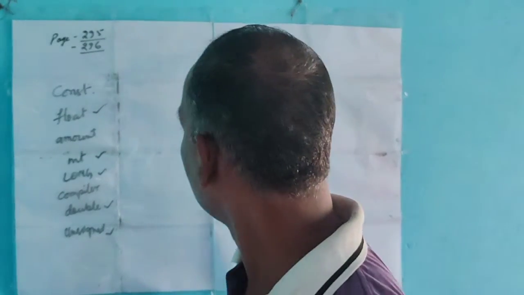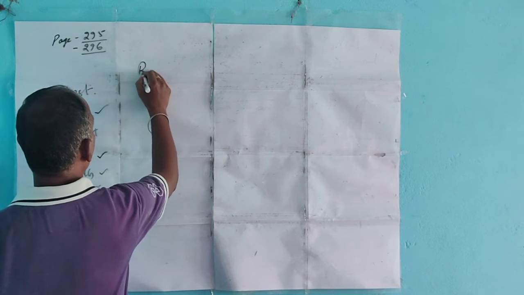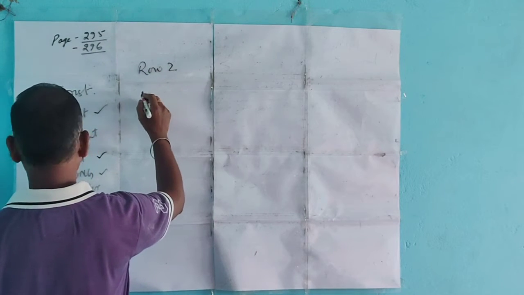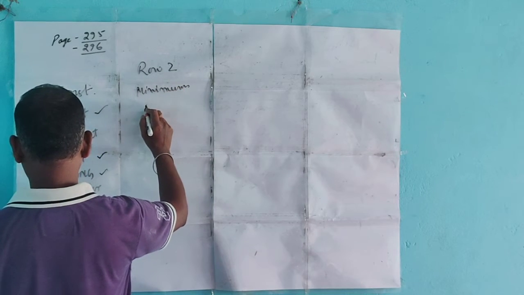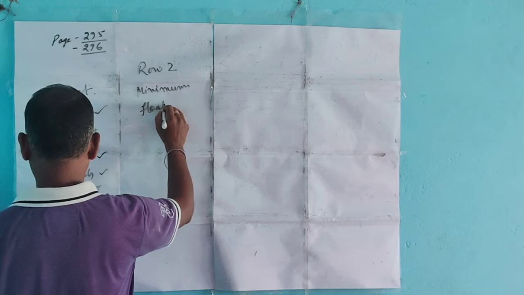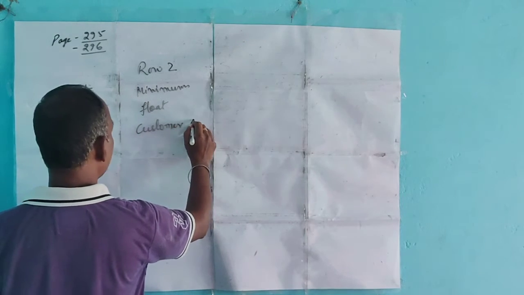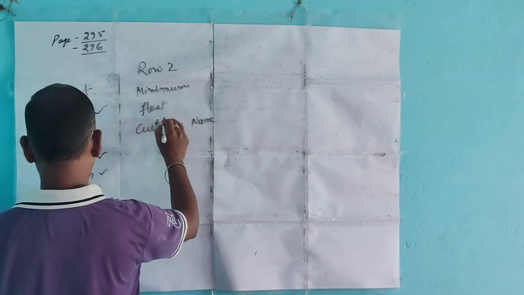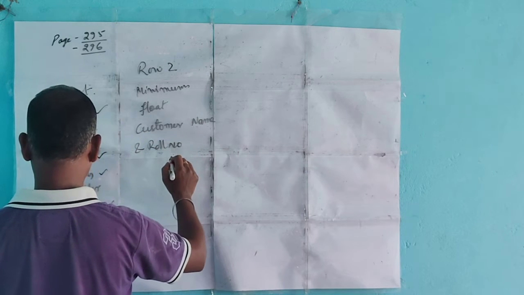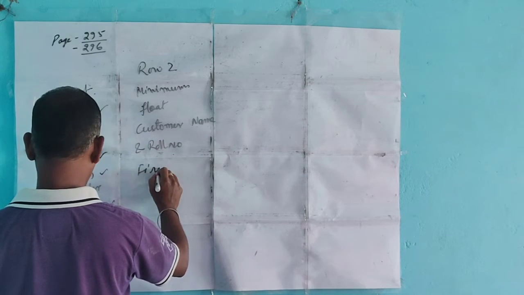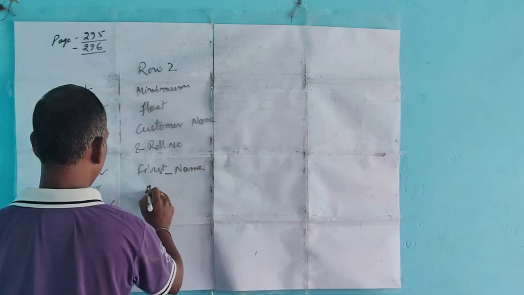Look at the question here: row 2, minimum, float, customer name, roll number, first name and $1.